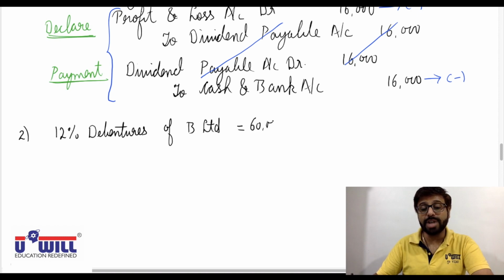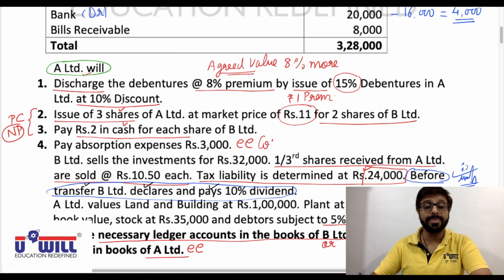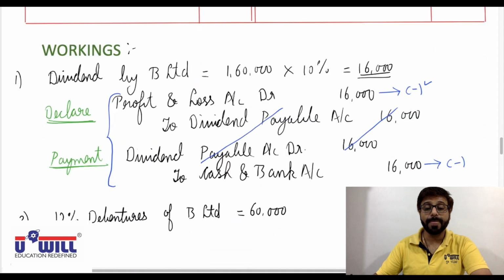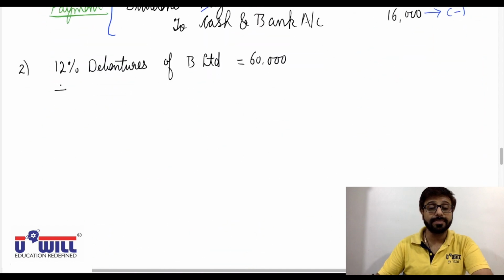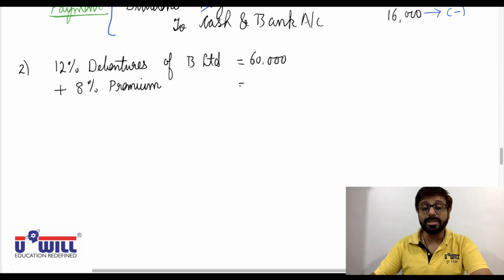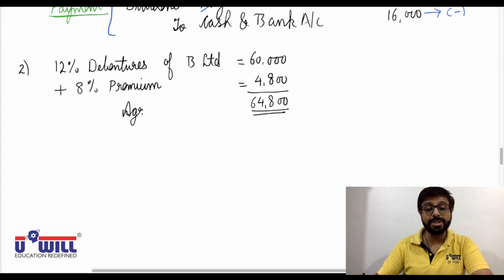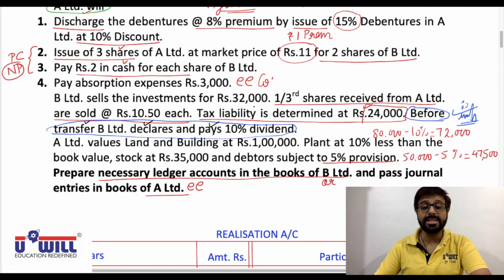Now they are going to be discharged at 8% premium. See here, discharge the debentures at 8% premium. So we discussed agreed value is 8% more. So in that we will add plus 8% premium, means more value we are going to pay. So 60,000 is 8%, 4,800. We will be paying 64,800. That is the agreed value. Okay, agreed value of debentures is 64,800. Now, how is it going to be discharged?